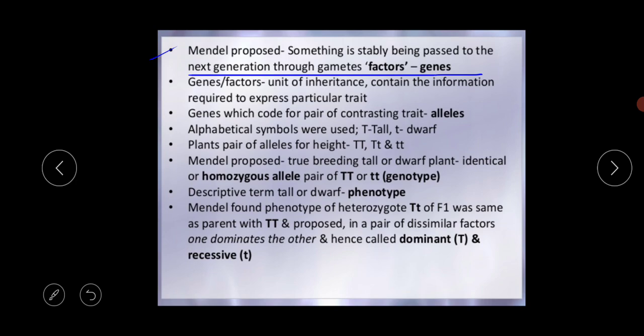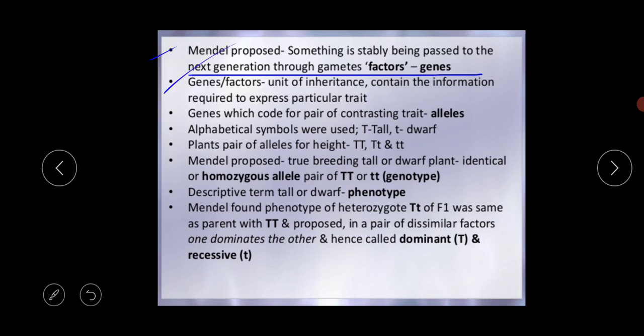Nowadays these factors are known as the gene, and this gene codes for a pair of contrasting traits like tall and dwarf. This is also called the alleles or the allelomorph. I am repeating again, what is the meaning of the factors? He proposed some factors which pass down from parents to offspring through the gametes over successive generations. These factors are nowadays called the gene, and genes are hence the units of inheritance. This is the basic thing.